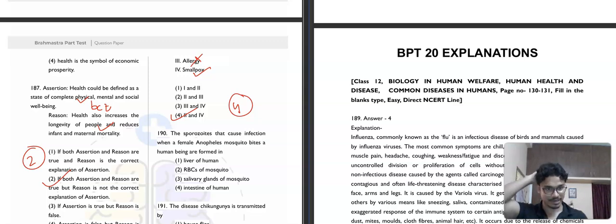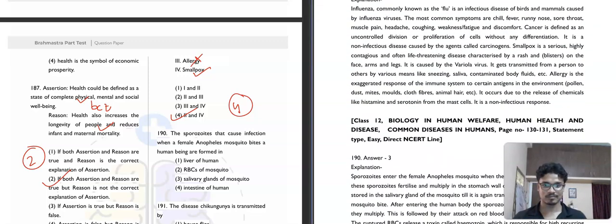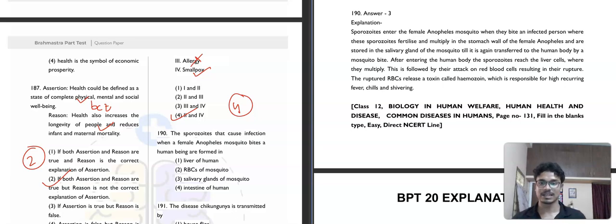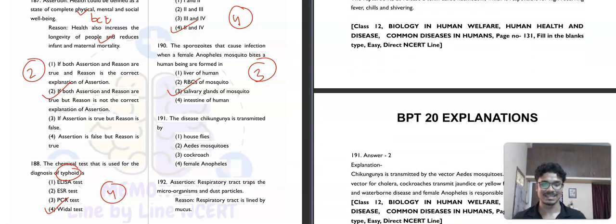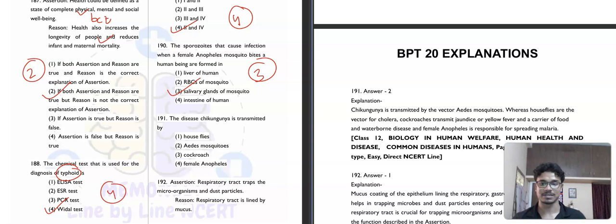Then question number 190. It is saying that the sporozoites that cause infection when a female Anopheles mosquito bites a human being are formed in the liver of human, RBC of mosquito, salivary gland of mosquito, or intestine of human. So these are formed in the salivary glands of the mosquito. Question number 191. The disease chikungunya is transmitted by houseflies, Aedes mosquito, cockroach, or female Anopheles. So these are transmitted through the Aedes mosquito. Second option.